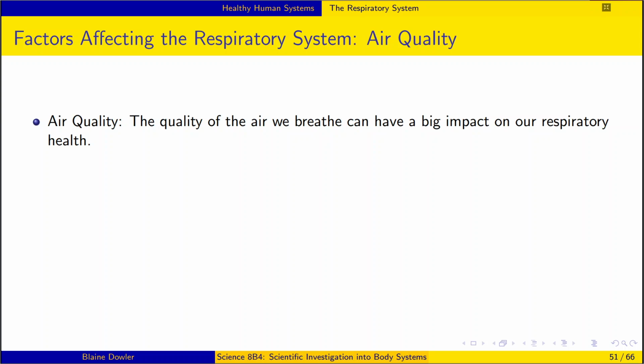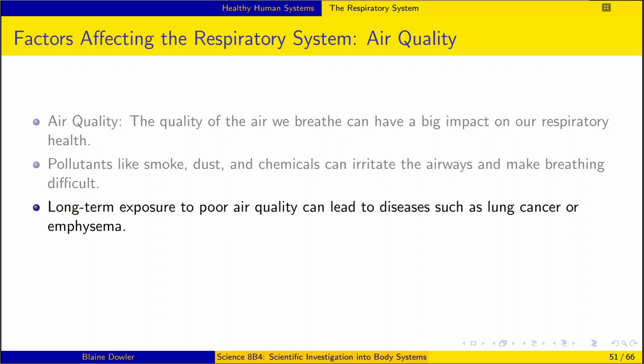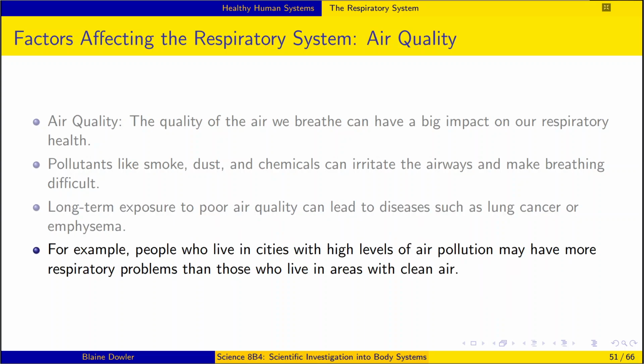Air quality. The quality of the air we breathe can have a big impact on our respiratory health. Pollutants like smoke, dust, and chemicals can irritate the airways and make breathing difficult. Long-term exposure to poor air quality can lead to diseases such as lung cancer or emphysema. For example, people who live in cities with high levels of air pollution may have more respiratory problems than those who live in areas with clean air.